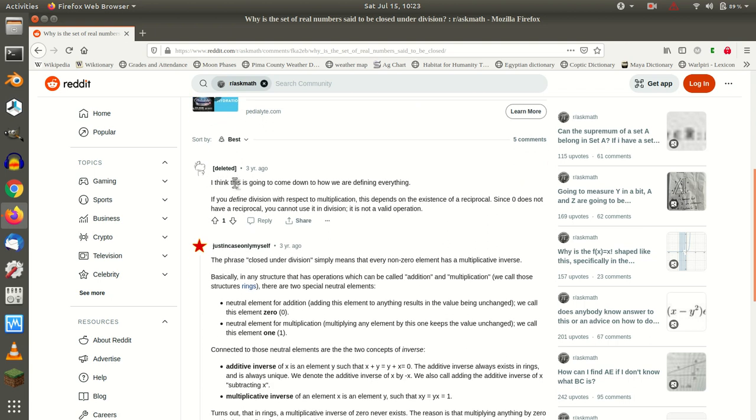This deleted one I like because I hate it so much. Okay. I really appreciate where this is coming from because it takes us in directions. I think this is going to come down to how you are defining everything. If you define division with respect to multiplication, this depends on the existence of a reciprocal. Since 0 does not have a reciprocal, you cannot use it in division. It is not a valid operation.